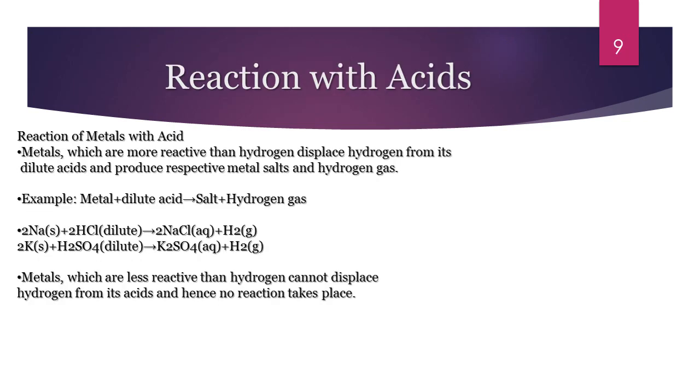Now let us see how metals react with acids. Metals differ in their reactivity with acids. Reactive metals like sodium, potassium, and calcium react violently, whereas metals like magnesium, aluminum, and zinc react mildly with the acids. Sodium, magnesium, and aluminum react with hydrochloric acid to produce salts and liberate hydrogen. Metals placed above hydrogen in the reactivity series displace hydrogen from dilute sulfuric acid or hydrochloric acid.